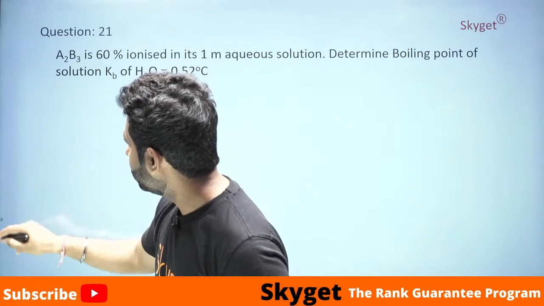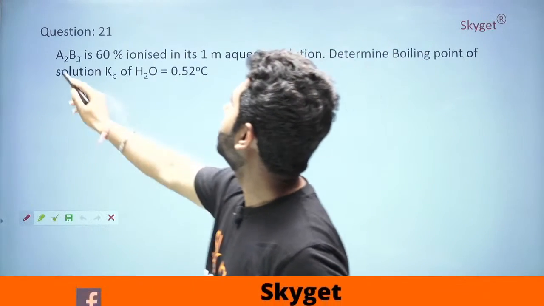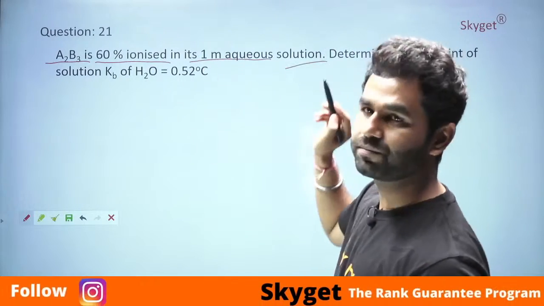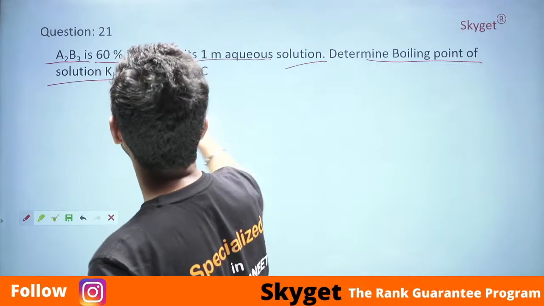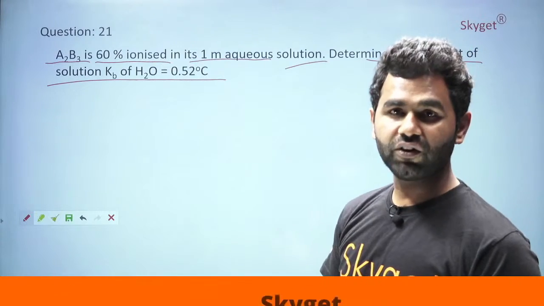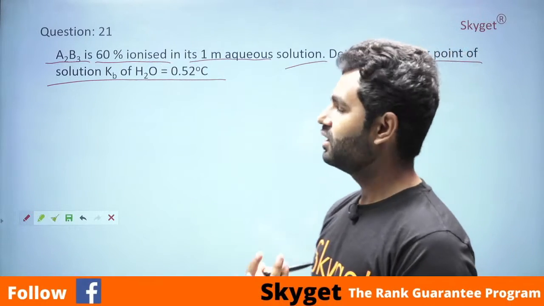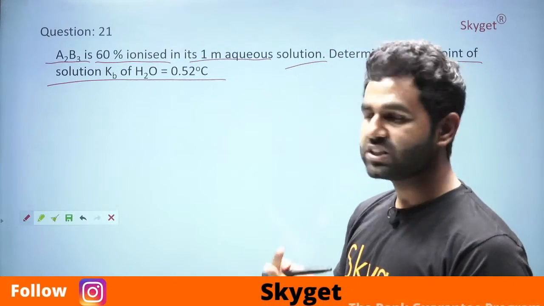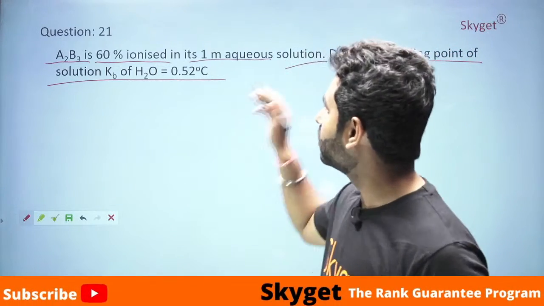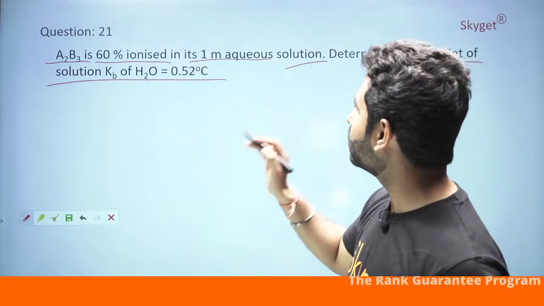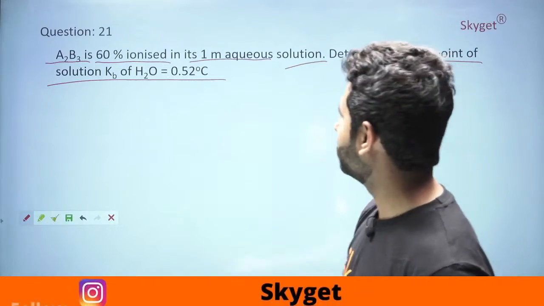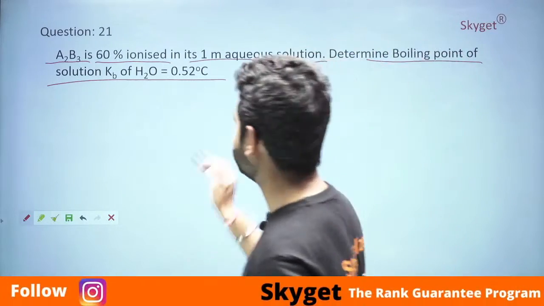The question says: A2B3 is 60% ionized in its 1 molar aqueous solution. Determine the boiling point of the solution, given Kb of H2O. Students, in shift 1 of the 24th, shift 2 of the 24th, and now here in shift 1 of the 25th, three shifts, the same type of concept is coming again and again. Now it's up to you. If you want to crack such questions, go to this chapter, go through the 3 concepts and directly solve them. It's just a basic formula based answer. How? Let's see.